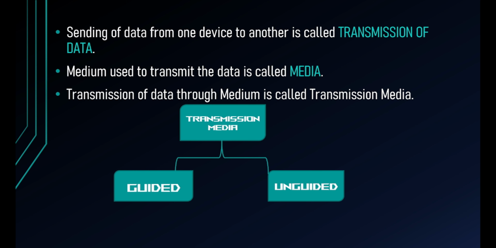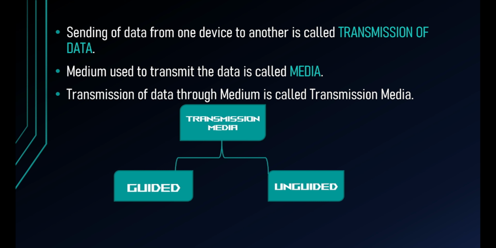We use various methods, like we use USB cables to transfer files from our phone to our desktop or laptop. We use Bluetooth, and this is a wireless way. Next, we use some medium to transmit data. So the medium which we use to transmit the data is known as media, and the transmission of data through medium is called transmission media.